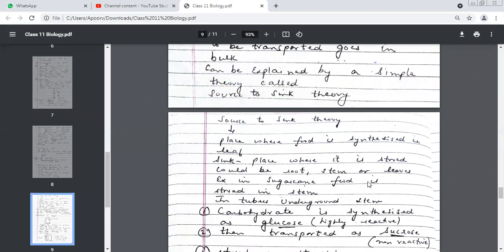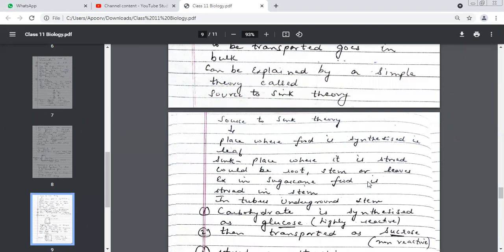So two things are very clear to you: food is going to move in bulk, and it will always move from the leaves to the sink. It could be from the leaves to the stems, or to the roots, underground roots, underground stems, anywhere. What are the two keywords you need to remember in transport of food? First is the mass flow hypothesis, or bulk flow hypothesis, both are correct, which says that food always travels in bulk. It is not that 1 gram is traveling, it's going to travel in bulk.